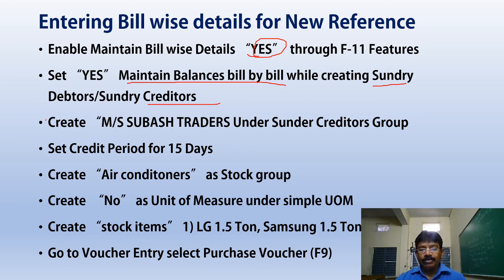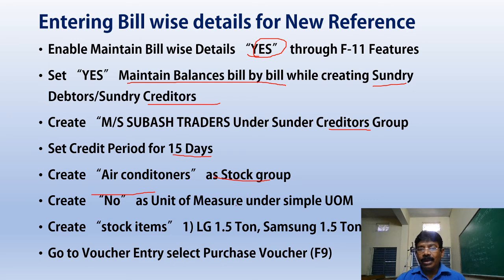Now in the next slide, I created Messrs. Subhash Traders under the sundry creditors group, and I set the credit period to 15 days. I created air conditioner as a stock group, and I created number as a unit of measure under simple units.